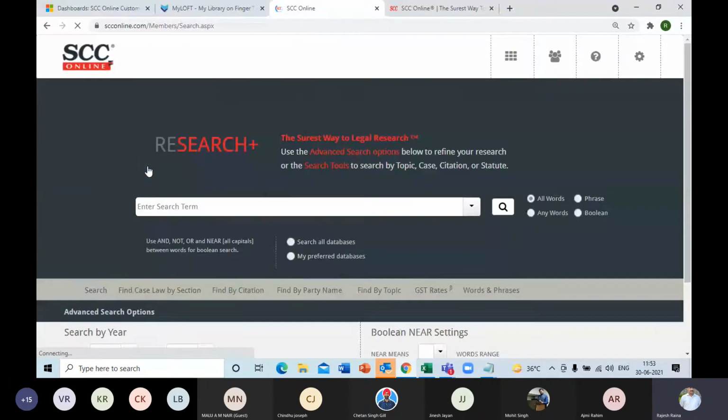Remember, we had done a simple single word search and a phrase search. Similarly, as I told you earlier also, if you have a very descriptive kind of query, you should focus on the main keywords and leave the rest, and you will get the kind of results you're looking for.